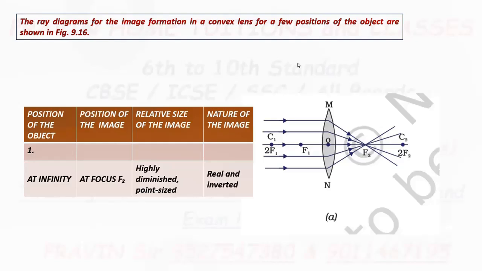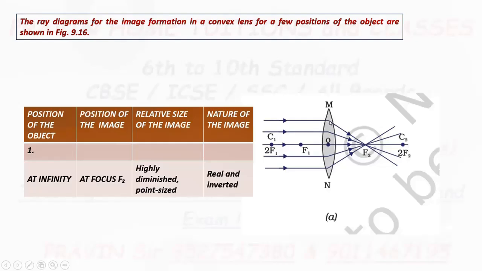Now, first case, when object is placed at infinity. When object is placed at infinity, the rays coming from the object are parallel to each other and parallel to the principal axis. So rays coming from the object parallel to principal axis fall on the convex lens.